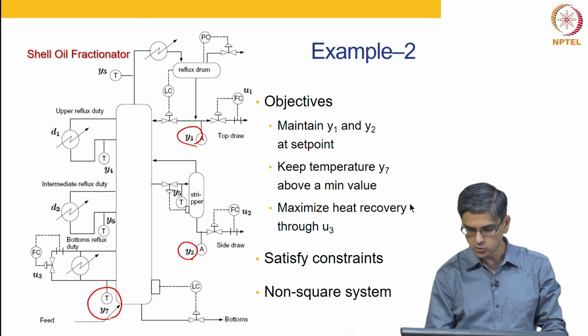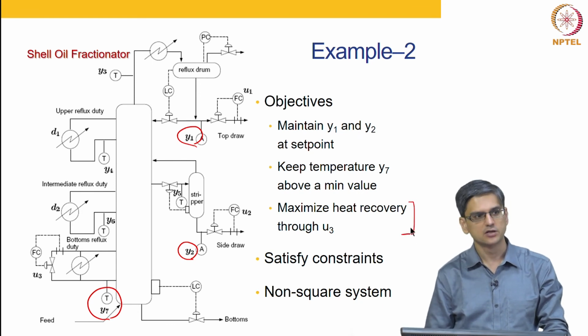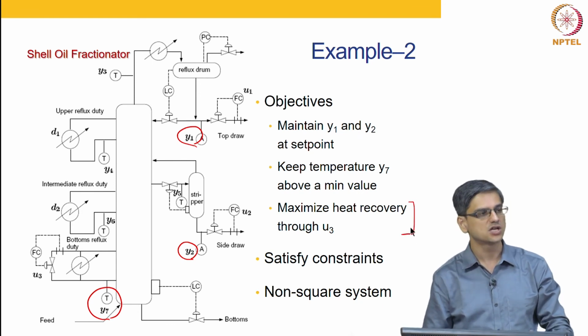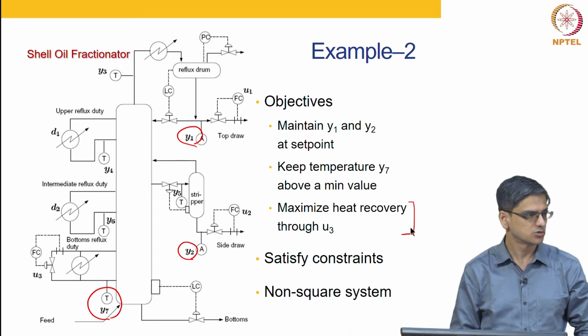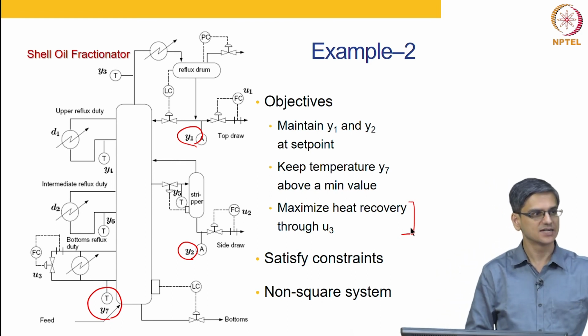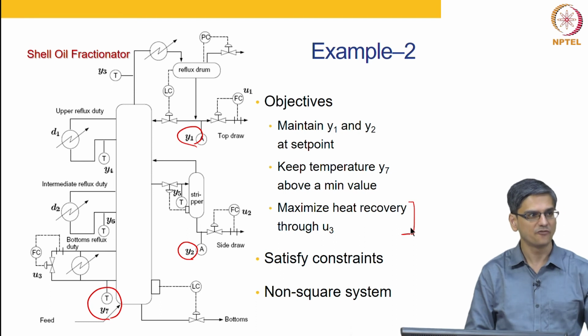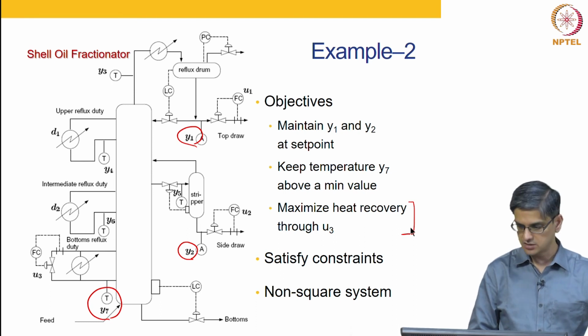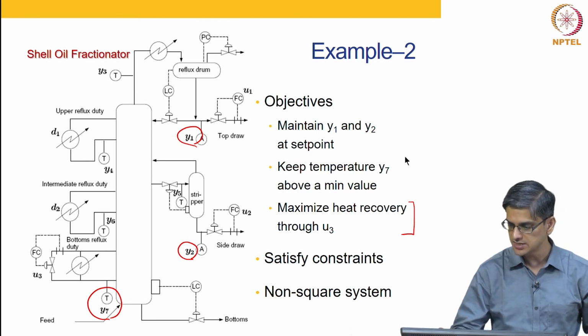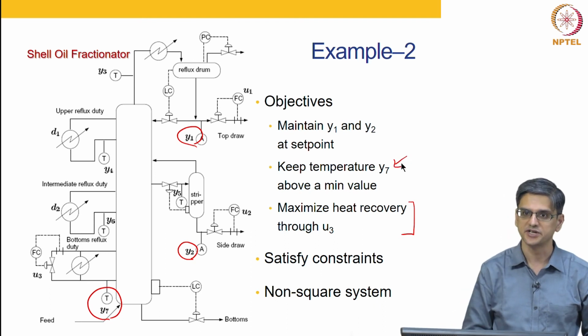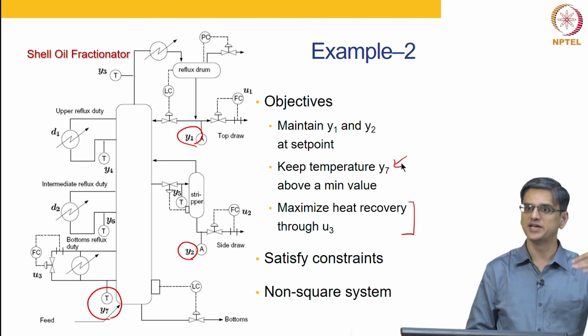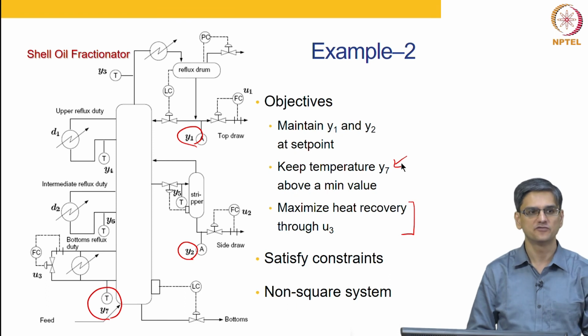And you want to minimize the heat recovery through U3. So, these are all conflicting objectives. There are objectives of keeping things at set points, and there are objectives of maintaining certain constraints. So, this is an example of an output constraint. Y7 has to be kept above a certain value of temperature.